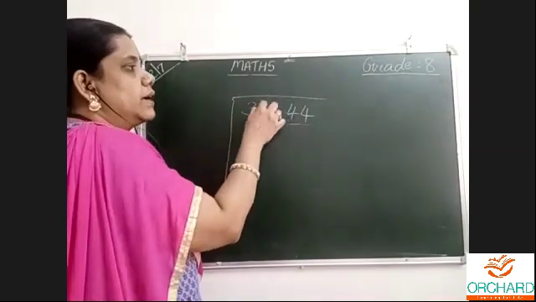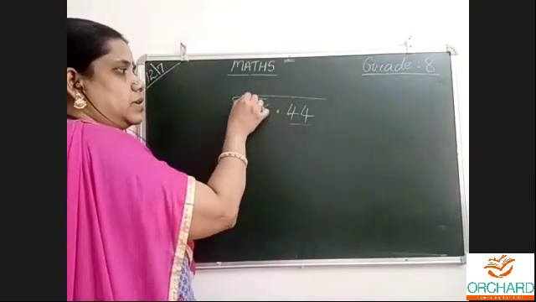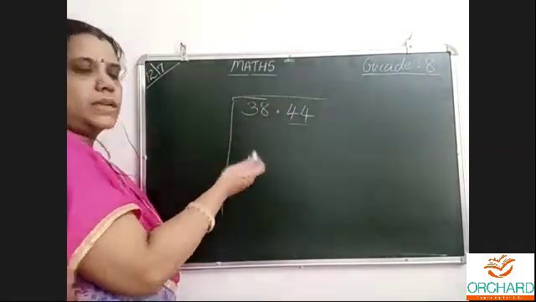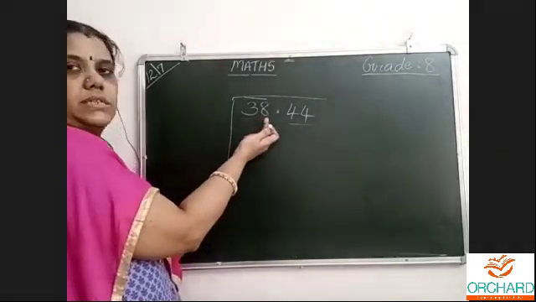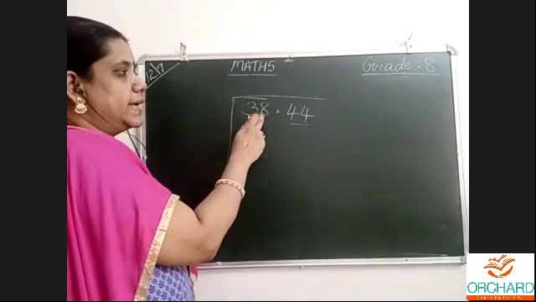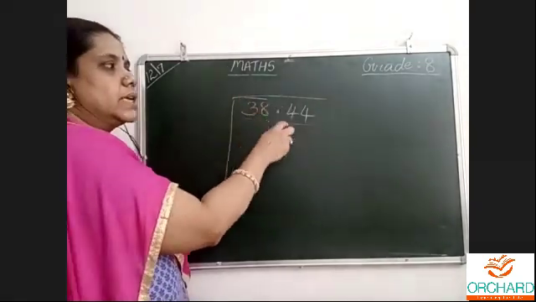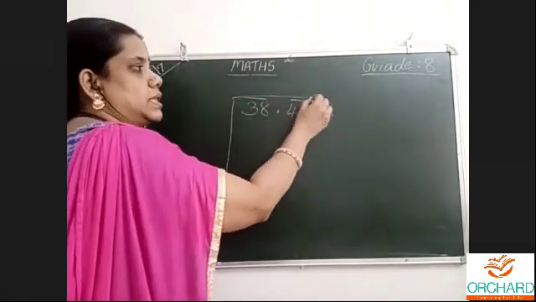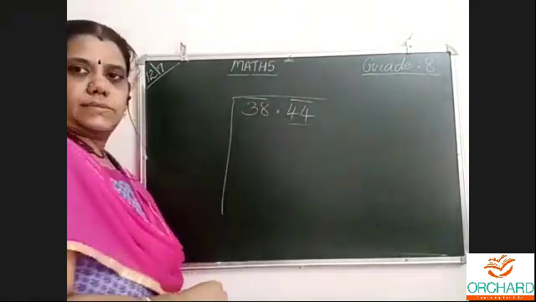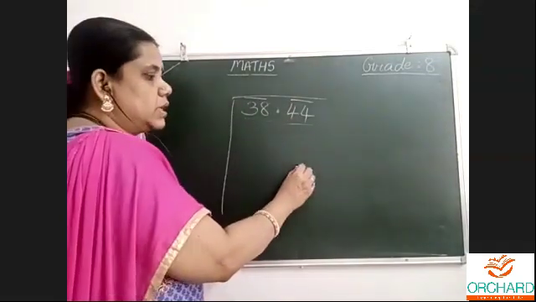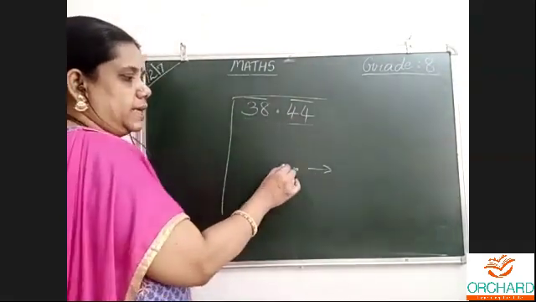While taking, we have to move from here to here, 2 numbers. From this point, in the whole number part, from the end towards this side.